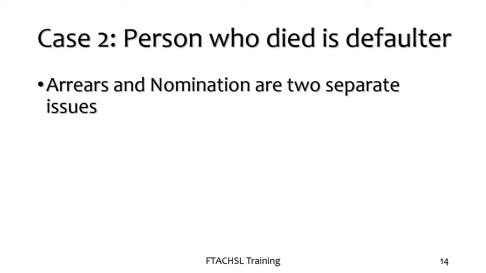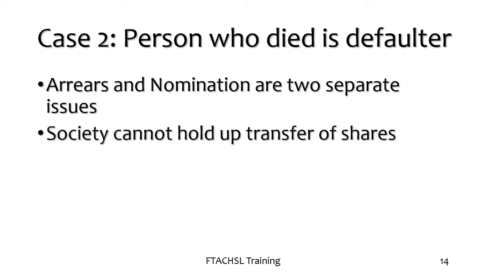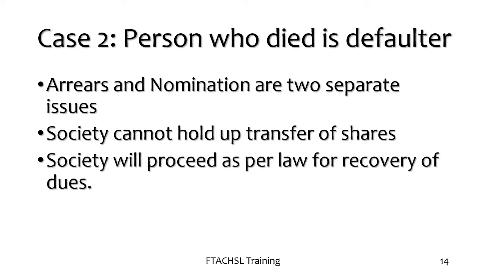Nomination is about the transfer of the shares to a person who is to keep it as a trustee, and it is the nominee who will then fulfill the duties of the member who is deceased. Society cannot hold up the transfer of shares and the execution of the nomination. Society will proceed as per law for the recovery of dues, which is a separate matter altogether. It has nothing to do with nomination.